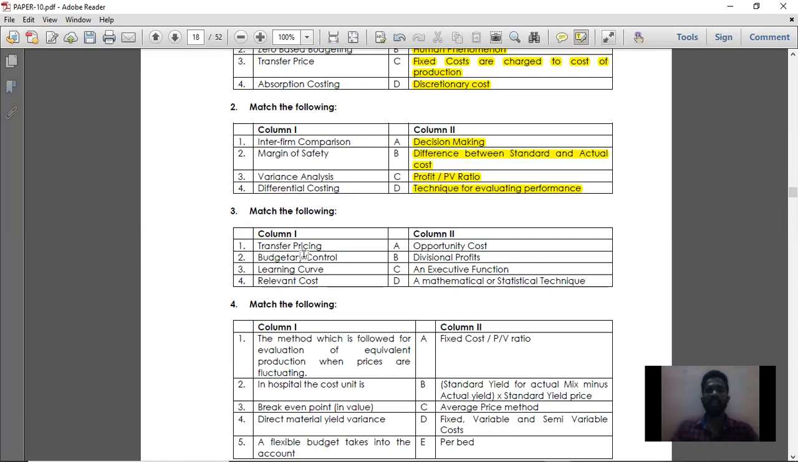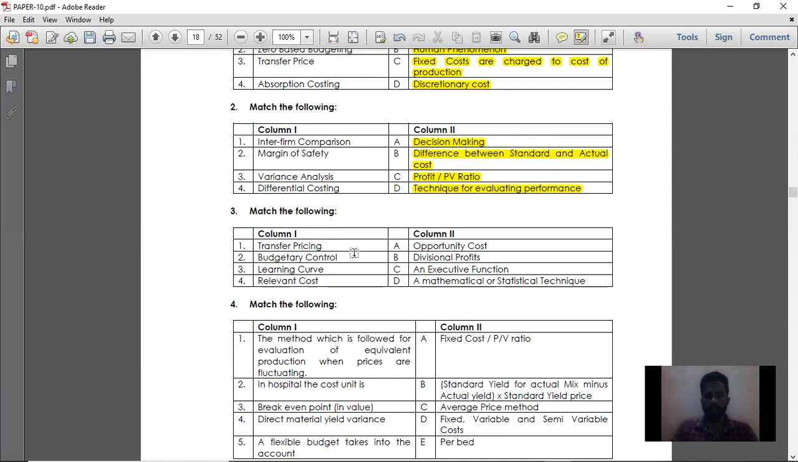First point, transfer pricing. Transfer pricing is nothing but the price to be fixed for a product or any other services which has been transferred internally to other departments. The price to be fixed for that is called transfer price, and the method of fixing that price is called transfer pricing. Using transfer pricing methodology, you will fix the particular price for the goods which has been transferred internally.